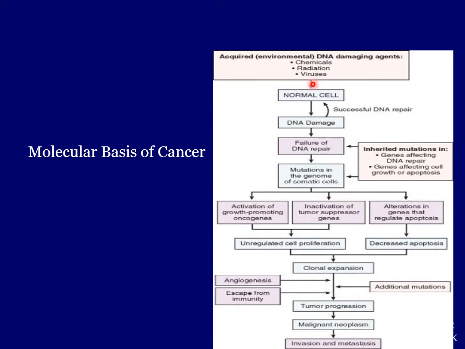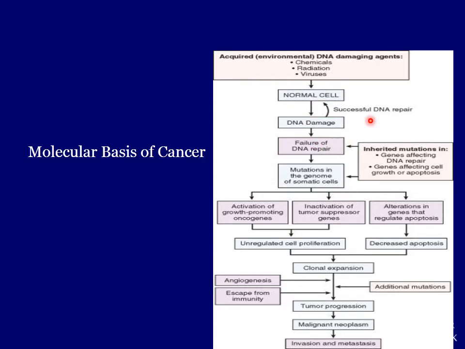So what happens? The normal cell's genes become damaged due to that stressful condition. The DNA is damaged, and yet, as we have said, in our cells we have the DNA repair genes. When these DNA repair genes are active and working healthily, they correct that damage of the DNA, and due to that successful DNA repair, the cell again becomes normal.